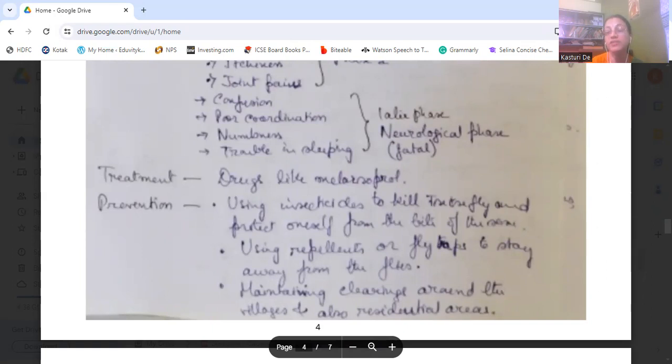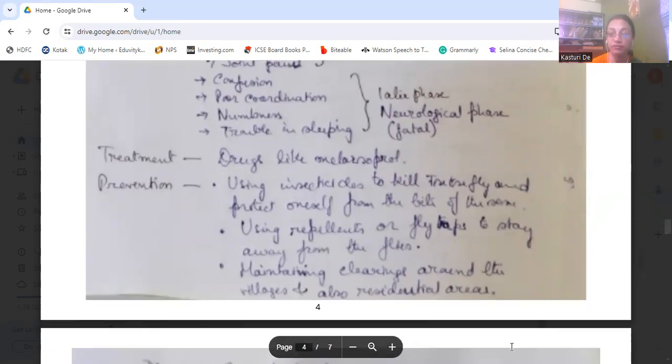Okay, so residential areas and villages, they should be clean. Okay, using repellents so that the flies do not sit on the body of the humans. There are fly traps also to stay away from the flies, and even insecticides are used to kill the tsetse fly and to protect oneself from the bite of the tsetse fly.